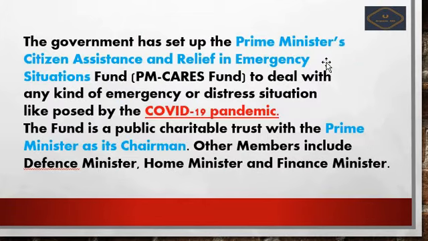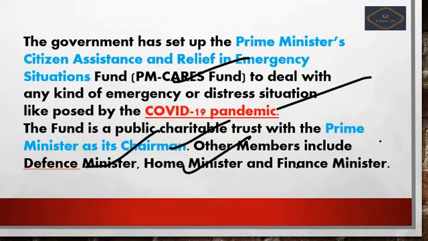Okay, next we move further. That is, the government has set up the PM CARES Fund. What does PM CARES stand for? Prime Minister's Citizens Assistance and Relief in Emergency Situation. Okay, it is for emergency or distress situations like that posed by COVID-19. Okay, the fund is a public charitable trust with the Prime Minister as the chairman. Who will chair the PM CARES Fund? That is the Prime Minister itself. Okay, and it also includes some other persons, those who are nominated by the Prime Minister. The other members include the Defense Minister, Home Minister, Finance Minister.